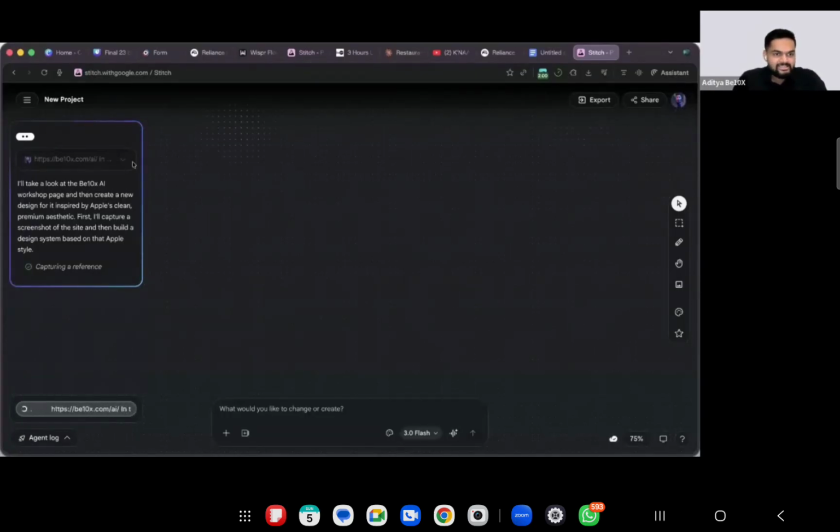So, folks, you can see in the backend what it is doing right now. It is deciding the color palette, right? Right now, it is deciding the color palette. Now, right now, it is building the design system, right? It is building the design system. It will take 1-2 minutes. So, it is selecting the typography, right? It is giving the generous white space, just like Apple, right? And it is also making sure that the website has a high-end modern feel, right?